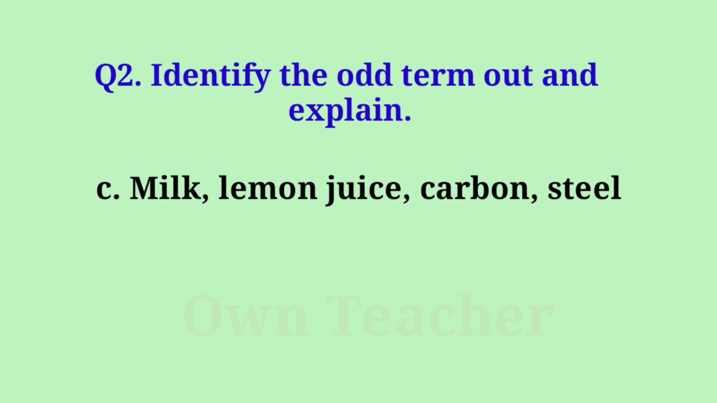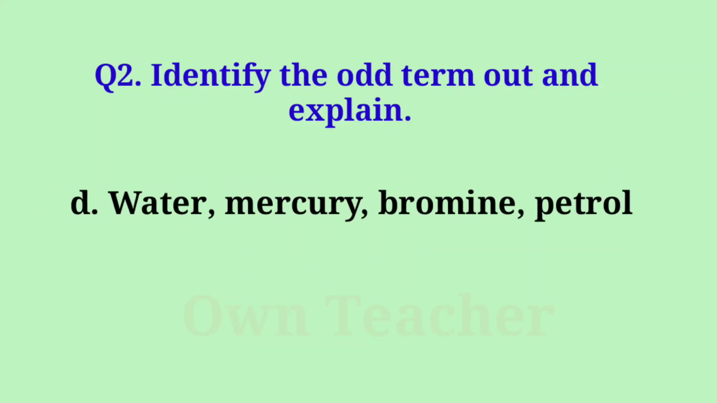Milk, lemon juice, carbon, steel. The odd one is carbon. Carbon is an element while others are mixtures. Water, mercury, bromine, petrol. The odd one is petrol. Petrol is an organic compound while others are inorganic compounds.